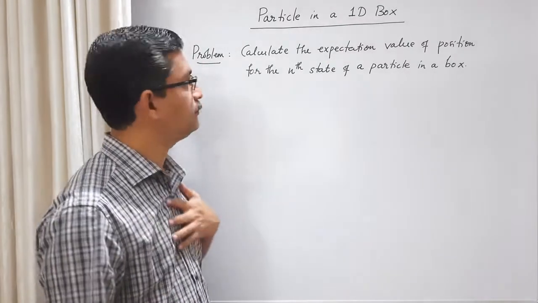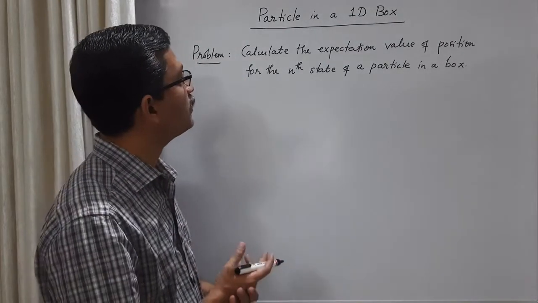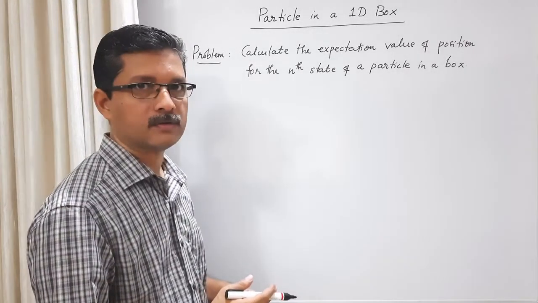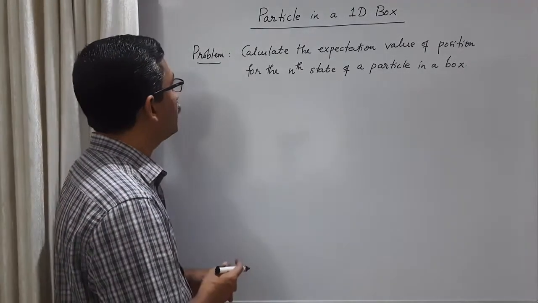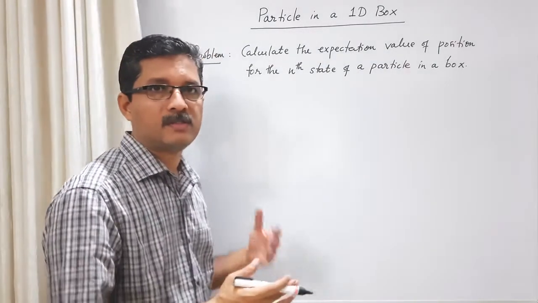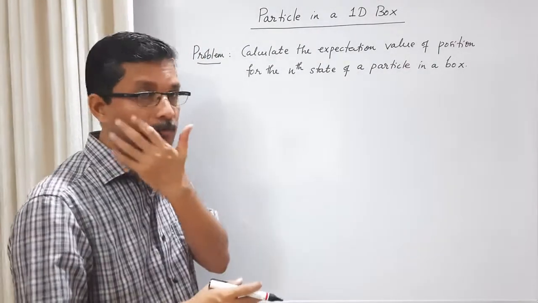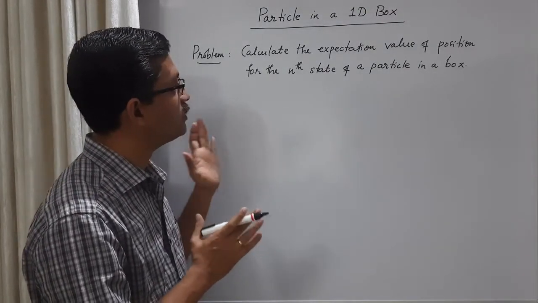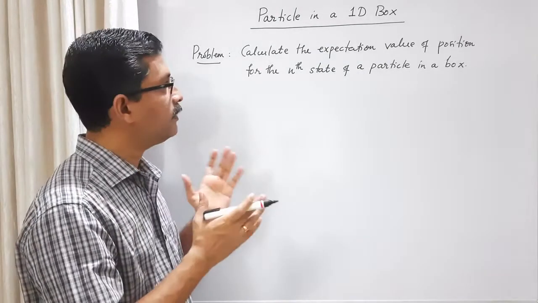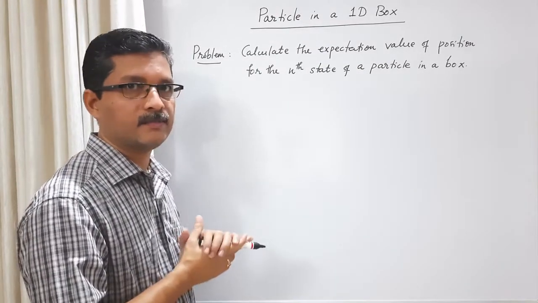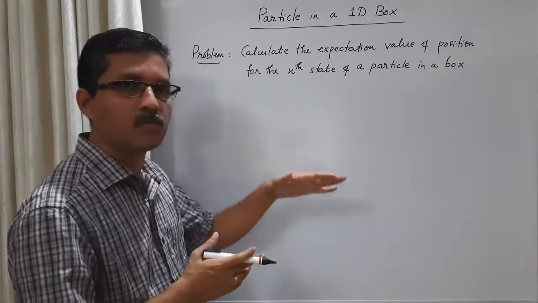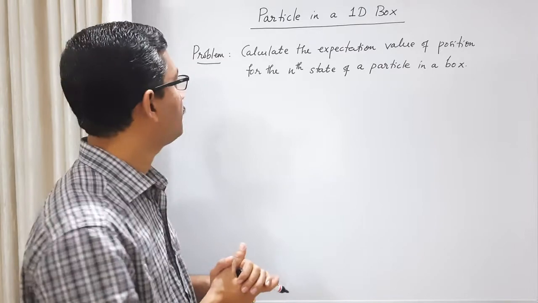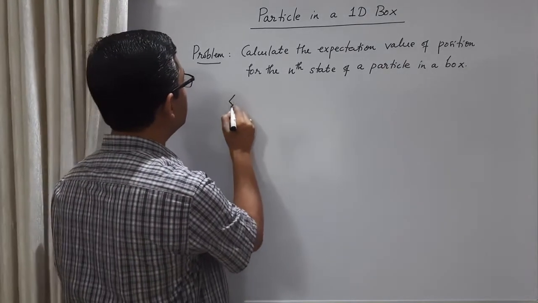Now consider another problem. Calculate the expectation value of position for the nth state of a particle in a box. What is meant by expectation value of position? It is the average position of a large number of measurements. Another way of looking at this question is, what is the average value of position when the particle is in an nth state, in a general state. So we are not supposed to calculate in the ground state or first excited state or any particular state, but for any general state. So how do you calculate the expectation value of position?